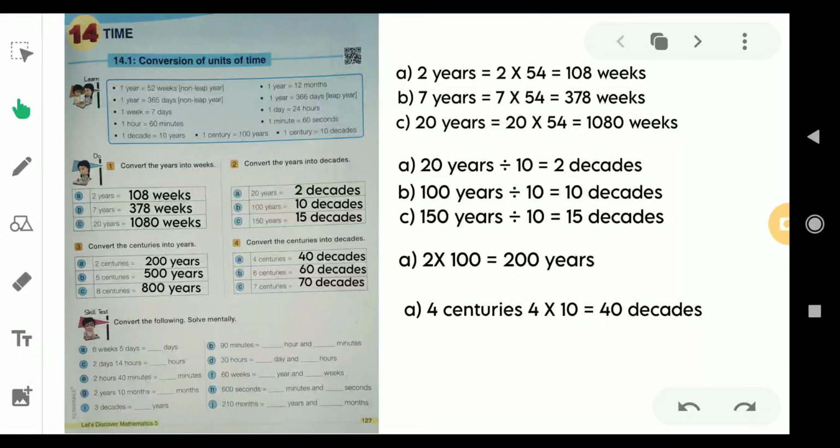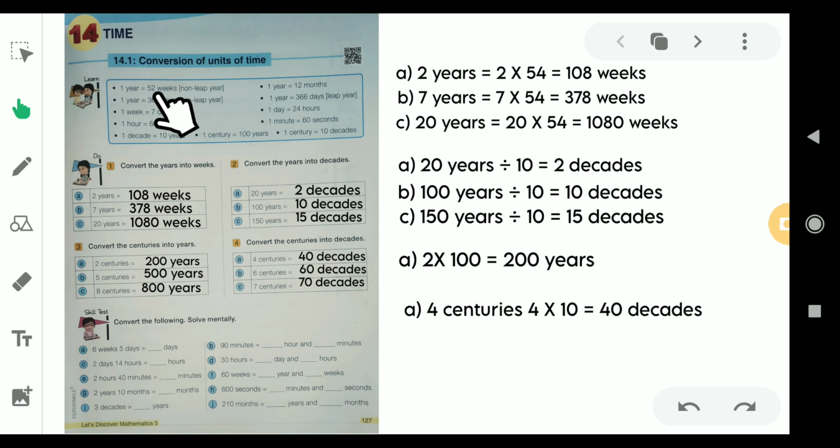Once we follow the right time, our works will be completed in a disciplined and systematic manner. So time has got very much importance in our life. Let us see how time can be converted from one unit to other units by looking at some standard units of time. Let us see them one by one.